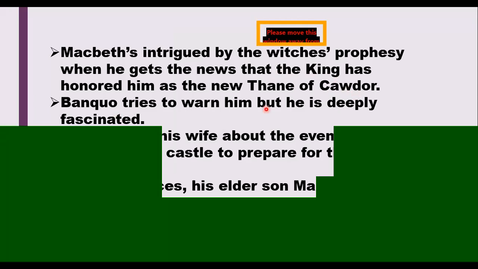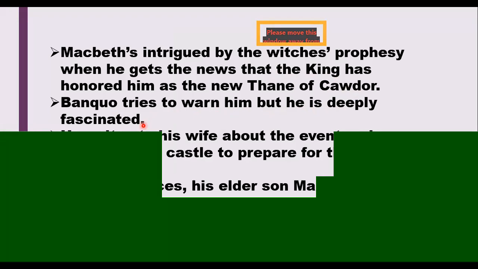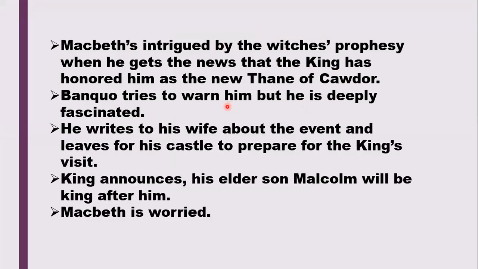Banquo tries to warn him, but he is deeply fascinated. Now, when Banquo sees that Macbeth is thinking a lot about the witches' words, and this might lead to some destruction or some problems in the future, he warns him that you don't have to think so much about what the witches have said, and actually they were evil witches. But Macbeth is very much fascinated. He's totally up to the fact that okay, I can be the king someday. He writes to his wife about the event and leaves for his castle to prepare for the king's visit.